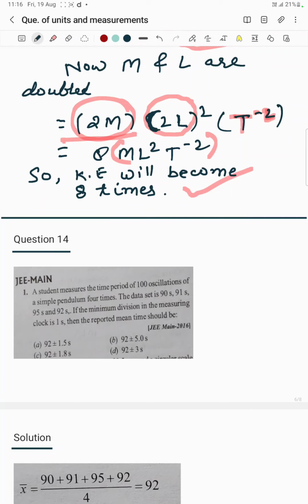A student measures the time period of 100 oscillations of a simple pendulum 4 times. The data is 90 second, 91 second, 95 second, 92 second. If the minimum division in the measuring clock is 1 second, then the reported mean time should be what? This question appeared in JEE Mains 2016.